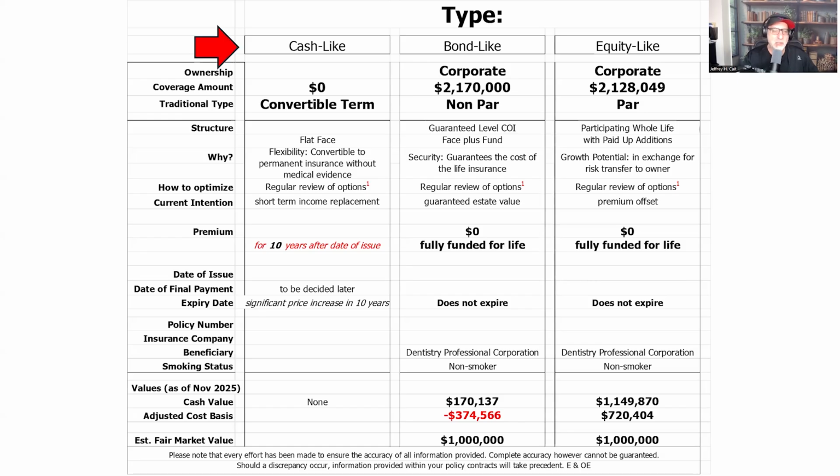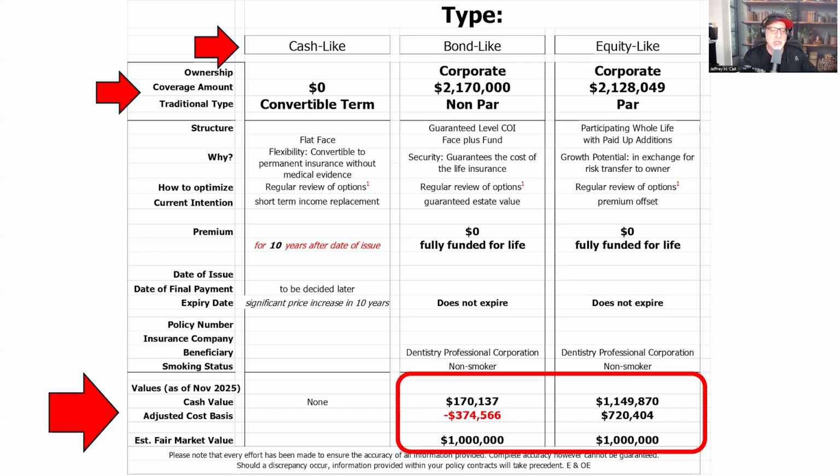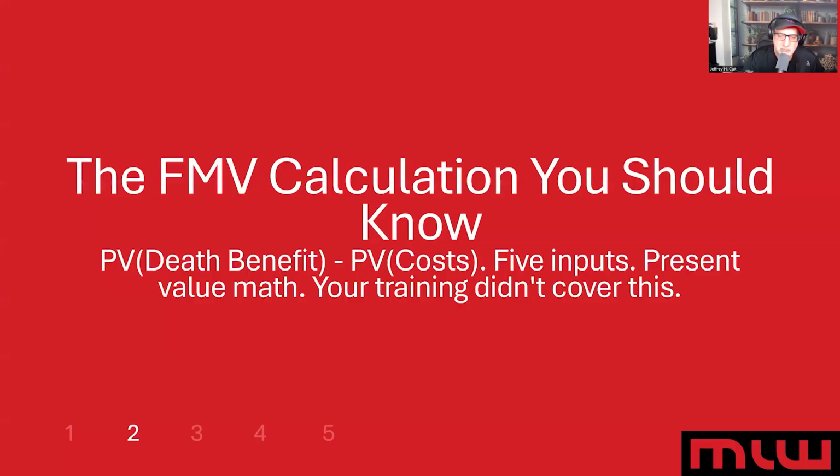Here's his holding statement. We look at cash-like, bond-like, equity-like components. He has no term left, but he still has his bond-like components, and we do the values. If you look down here, these are the numbers you need to have. Right at the bottom, $1 million of each of these policies is the estimated fair market value of this property. This is the fair market value calculation we should know so we can help our clients: the present value of the death benefit minus the present value of the costs, five inputs, present value math. Training doesn't cover this for the advisor.